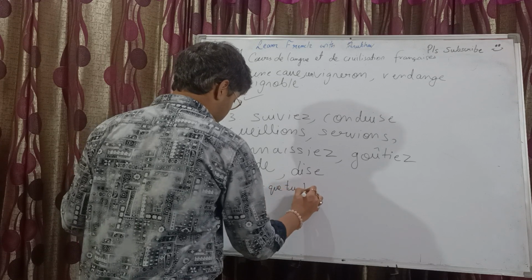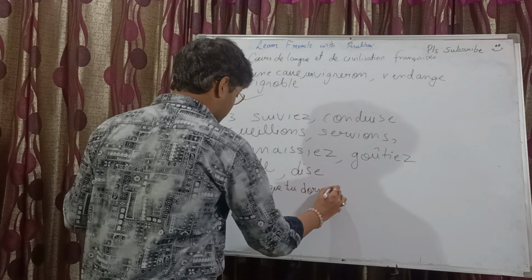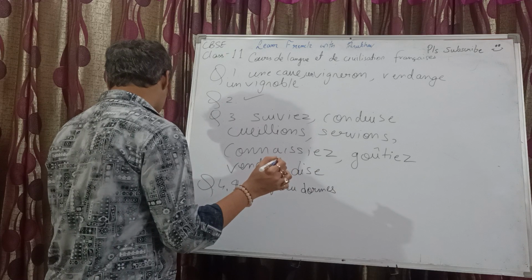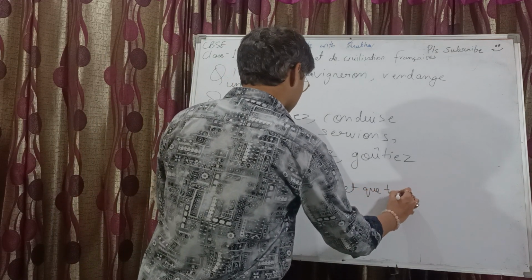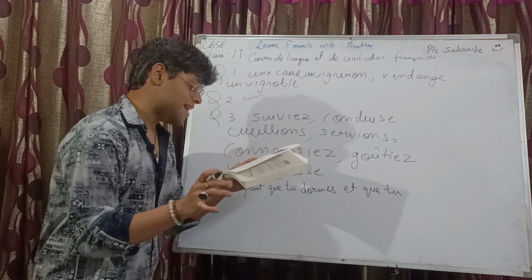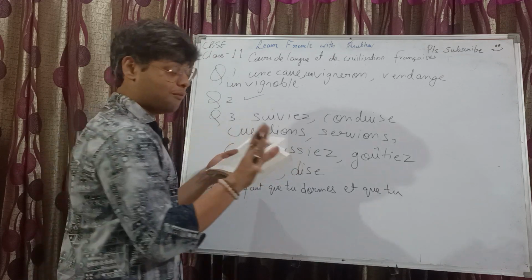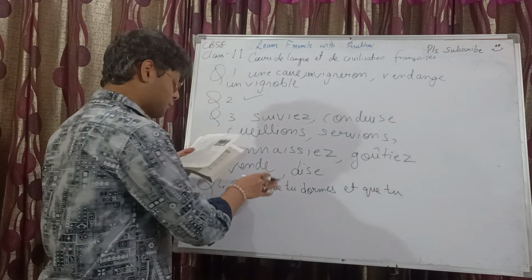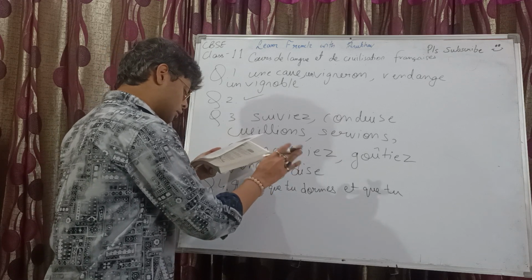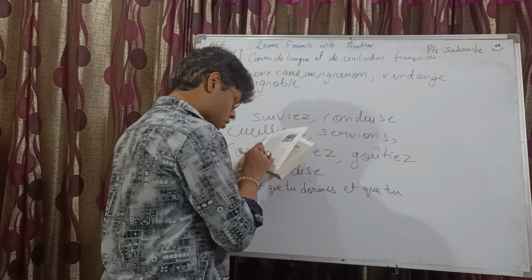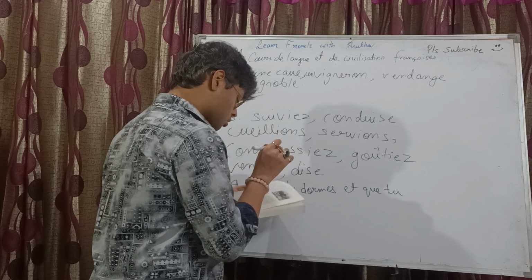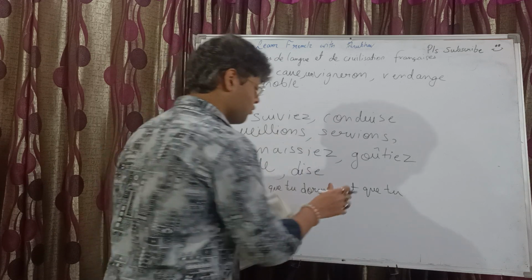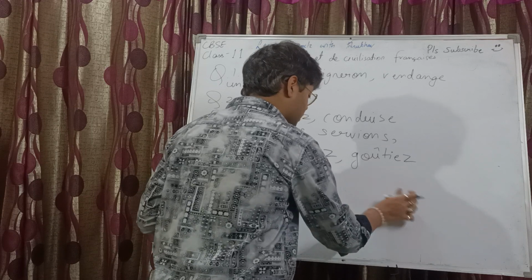Il faut que tu... I'm writing the full thing only, right? Because that will be helpful. Il faut que tu dormes et... It's clearly mentioned sans oublier que, without forgetting que. So you need to put que, right? Il faut que tu dormes et que tu partes et... Wait, I have missed the words.